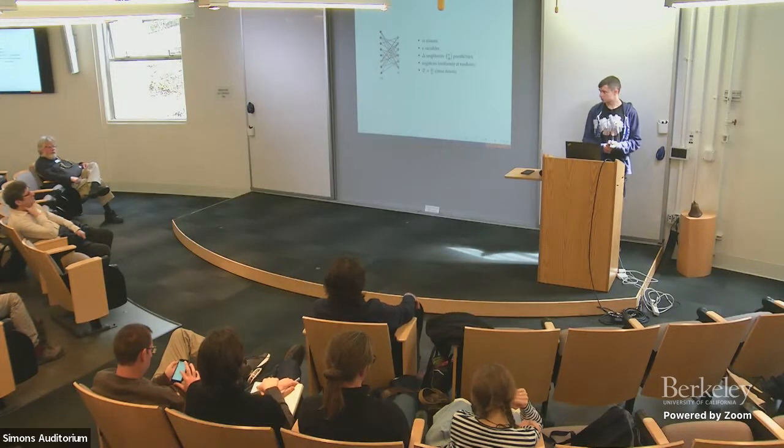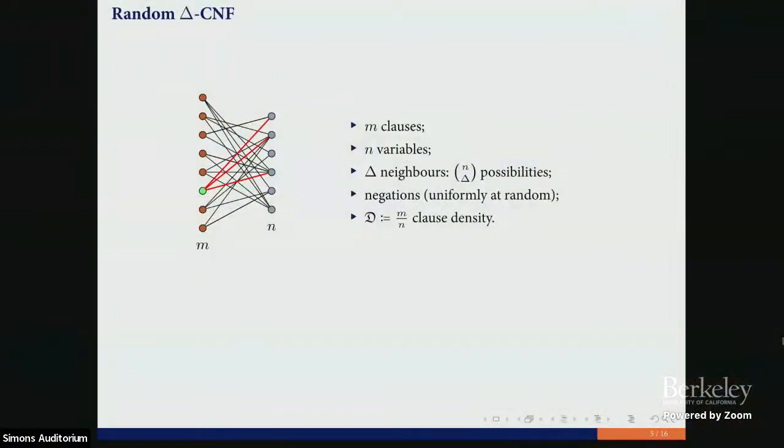Today we are going to focus on random delta CNF formulas. So what is it? We have n variables and m clauses. For each clause we pick delta neighbors uniformly at random over all possibilities, and we choose negations uniformly at random. So we have a nice parameter, the clause density. And we know that if the clause density is big enough, then our formula will be unsatisfiable with probability almost 1.